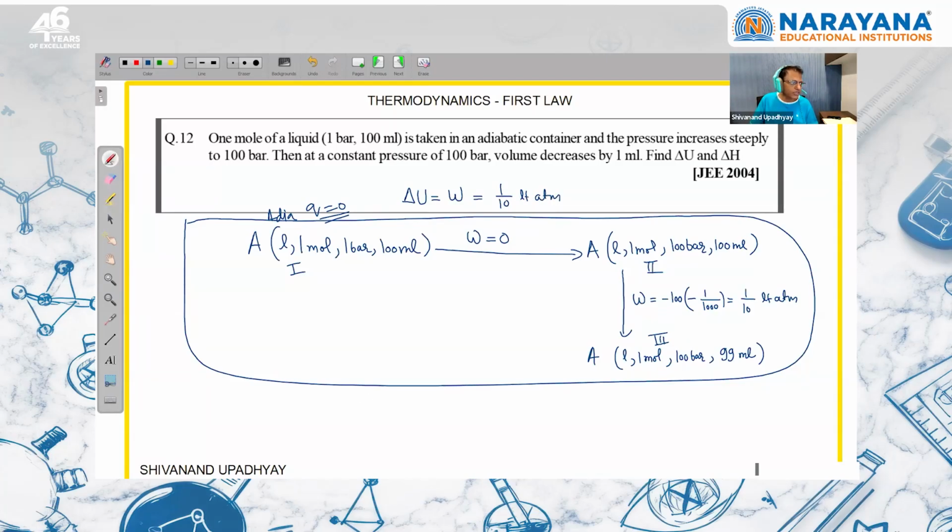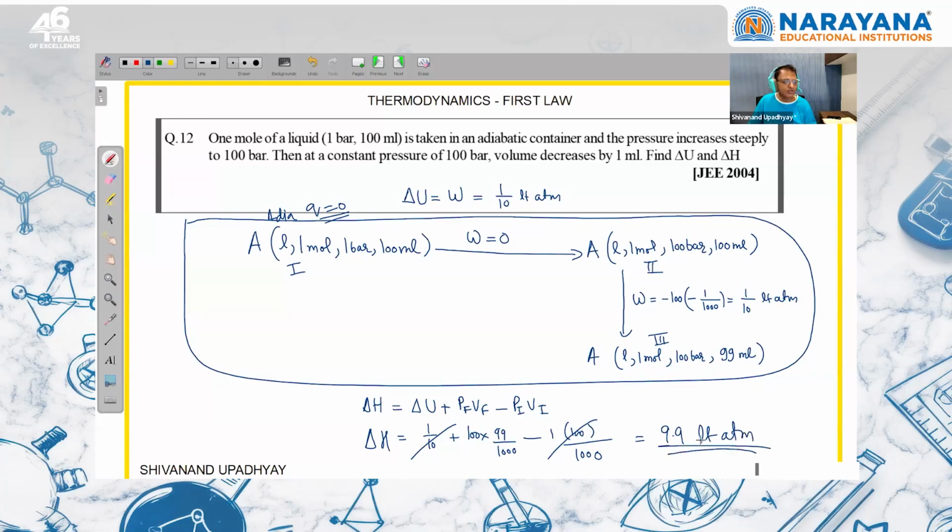Now I have to calculate the enthalpy change for the whole system. Enthalpy change will be internal energy change plus P final V final minus P initial V initial. So from here the value of delta U is 1/10 liter ATM, P final becomes 100 and final volume becomes 99. So 99 divided by 1000, this is in liters, minus initial pressure was 1, volume is 100 ml, so 100 divided by 1000. So this will cancel out. So we can say here that finally the enthalpy change is equal to 9.9 liter ATM.